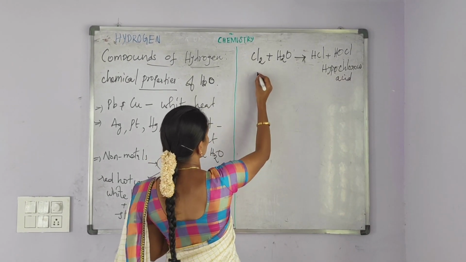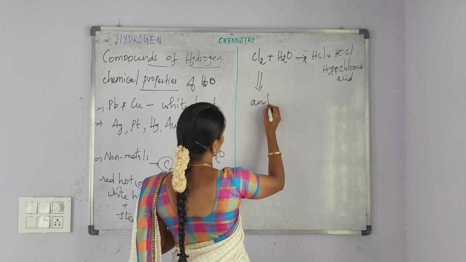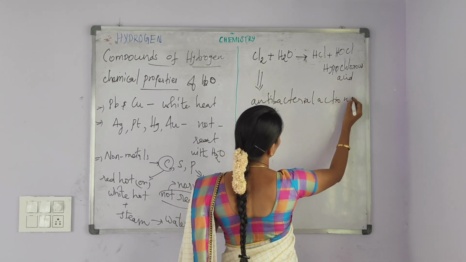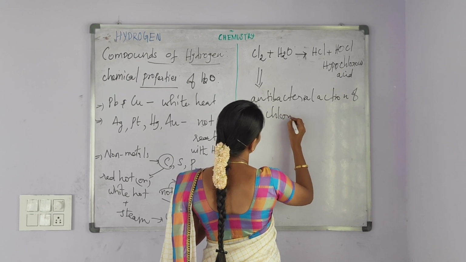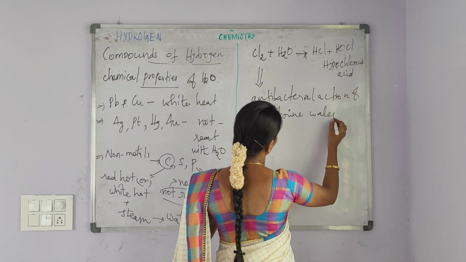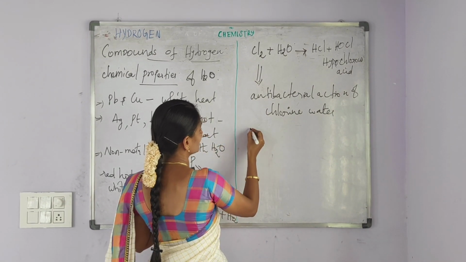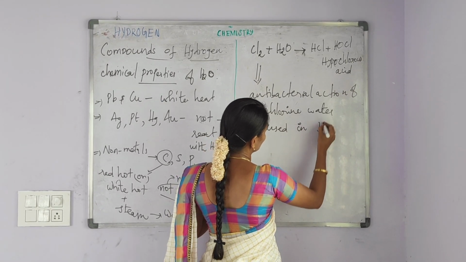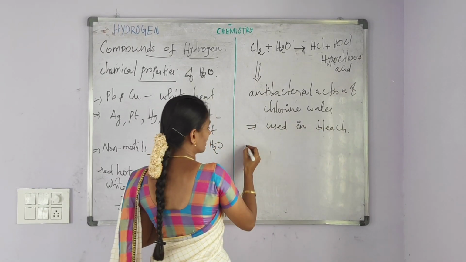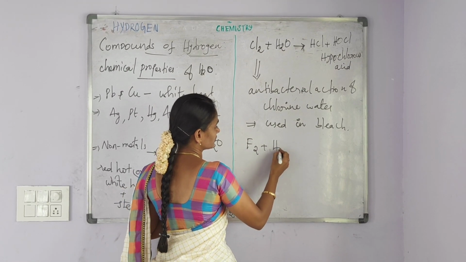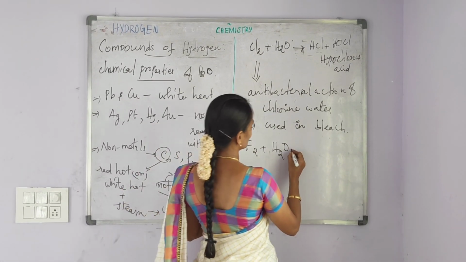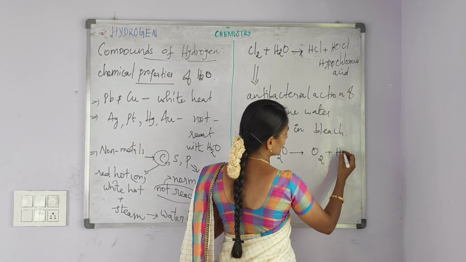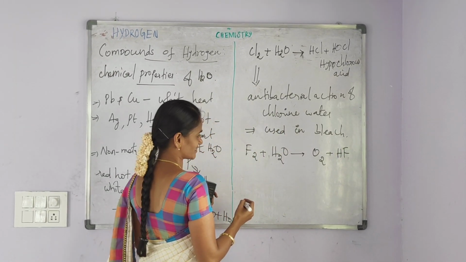This chemical reaction is the reason for the antibacterial action of chlorine water, and also this chemical reaction is the reason for its use in bleach. But fluorine reacts with water in a different way because it liberates oxygen gas along with the formation of hydrofluoric acid.